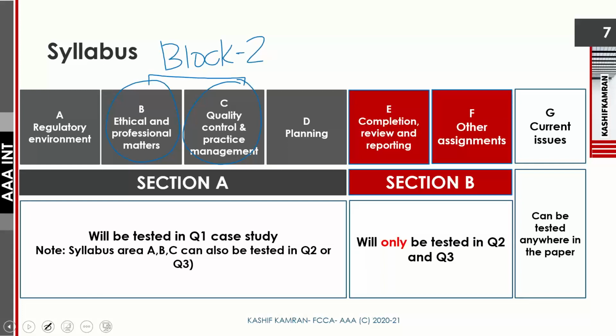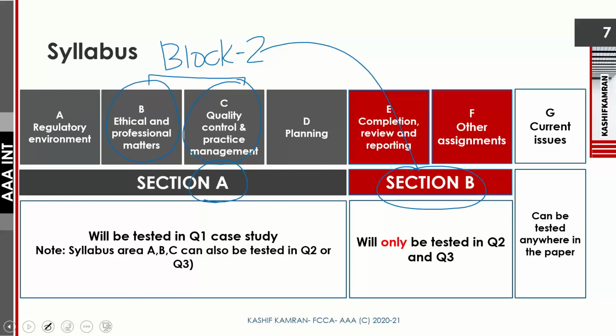You may find questions on syllabus areas B and C in Section A of the paper, and you may find a question on syllabus area B or C in Section B as well. So this is a very flexible syllabus area.